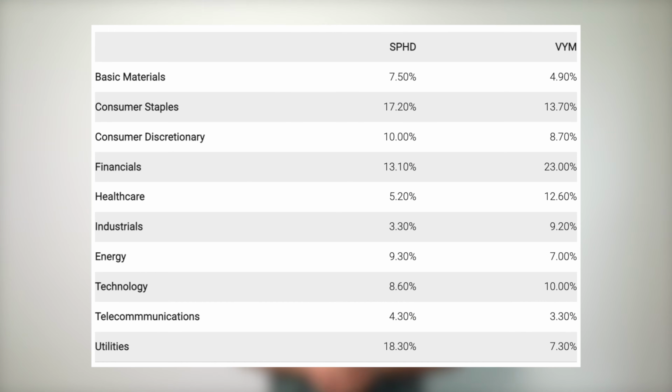SPHD's concentration allows it to deliver a higher dividend yield, which may be the most important factor for a dividend investor. At the time of this video, its yield is 4.25% compared to 2.75% for VYM. Now let's look at the sector composition of these two funds. Notice how SPHD overweights defensive sectors like materials, consumer staples, and utilities. These sectors are known for higher dividends and lower volatility.